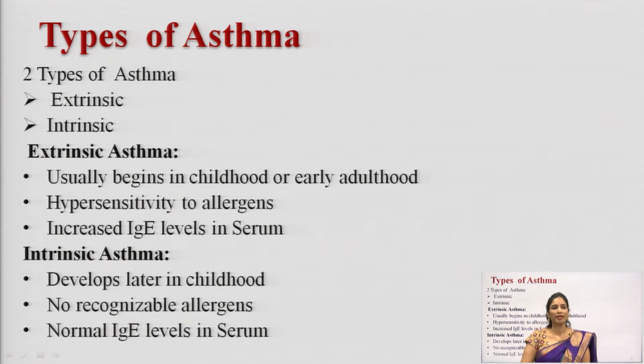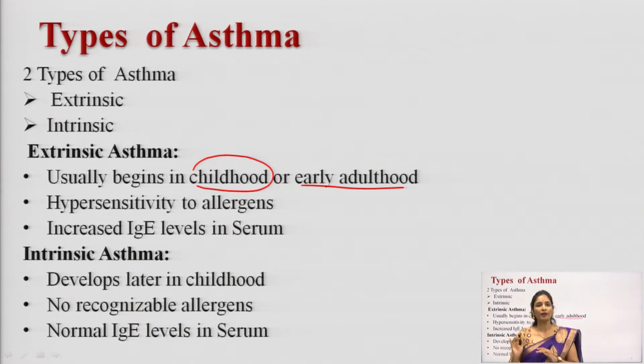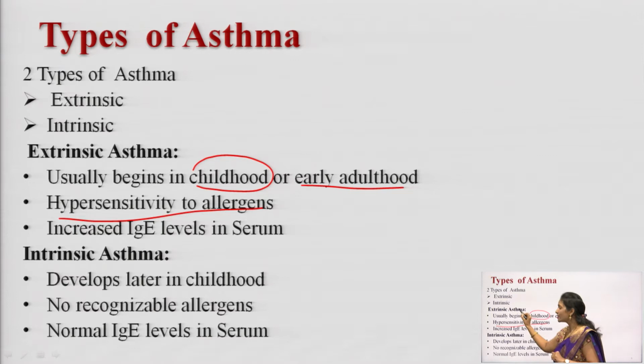If I am talking about extrinsic asthma, usually it begins in childhood. So, this asthma usually begins in childhood or early adulthood. Which type of asthma will begin in childhood or early adulthood? The extrinsic asthma will begin in childhood or early adulthood. Here hypersensitivity is due to allergens. In extrinsic asthma, you will see hypersensitivity to the allergens. And if you look at the immunoglobulin antibodies, IgE levels will be increased in the serum.